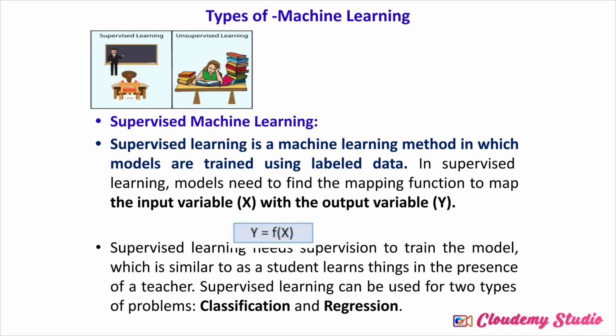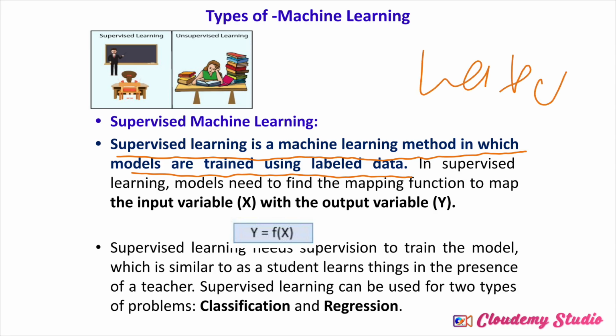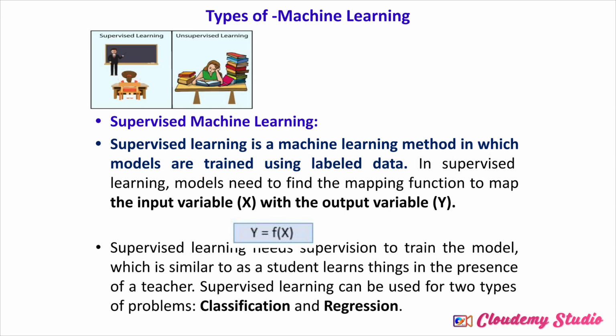So first is supervised machine learning. It is a type of machine learning method in which models are trained using labeled data. So what is labeled data? Labeled means those data which have proper information, right? Here we provide the training data as labeled data, and in supervised learning the model finds the mapping function to map the input variable to the output variable.